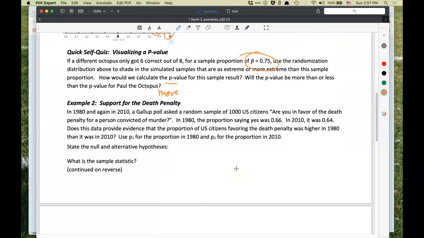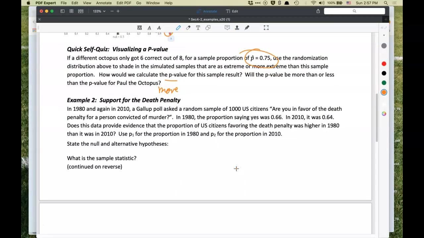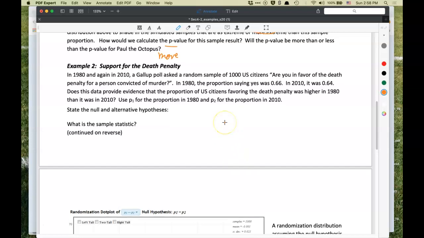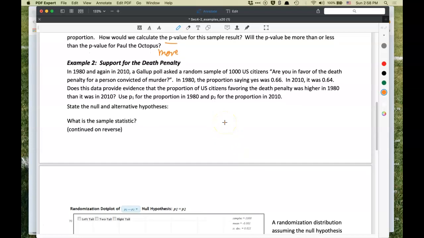Okay. All right, so let's go ahead and take a look at the next one, support for the death penalty. Now all of these are not life science questions, but what I want is for you to have exposure to a number of different kinds of problems and get the hang of thinking about randomization tests. So in this case, we have two samples, both of size 1,000.